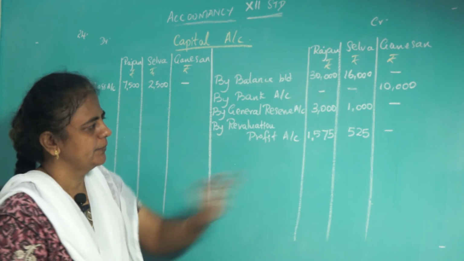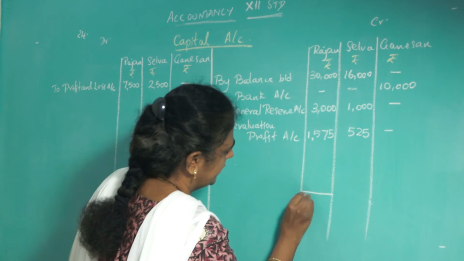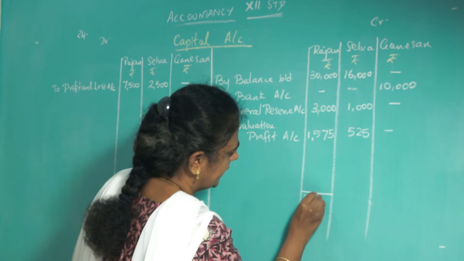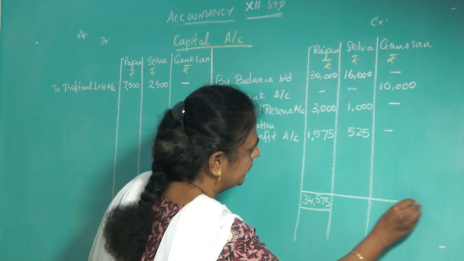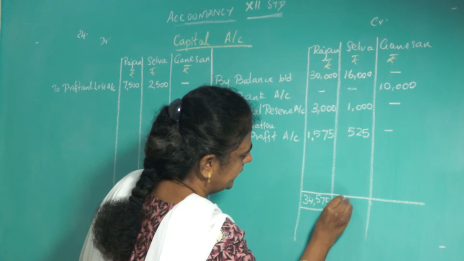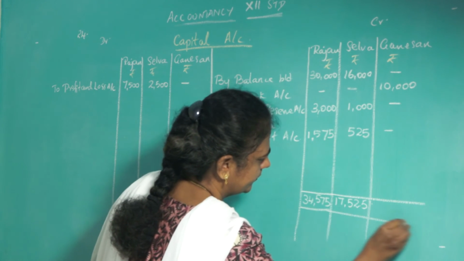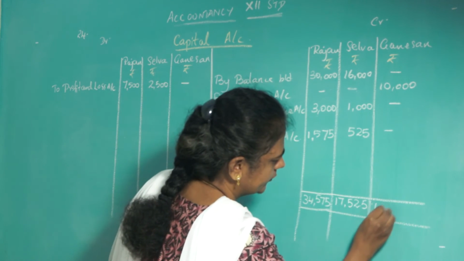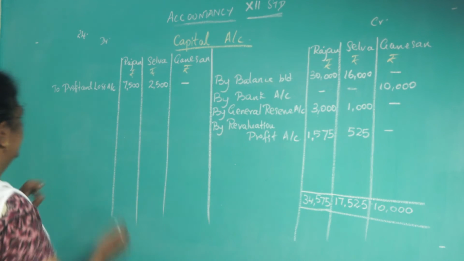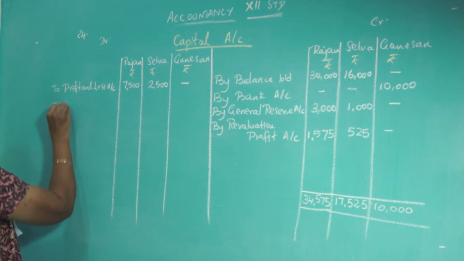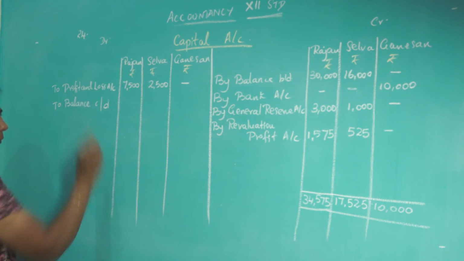Now find the total. You will get 34,575. Here we will get 17,525. Here you will get 10,000. Okay, take it to the other side. So write here balance carried down.